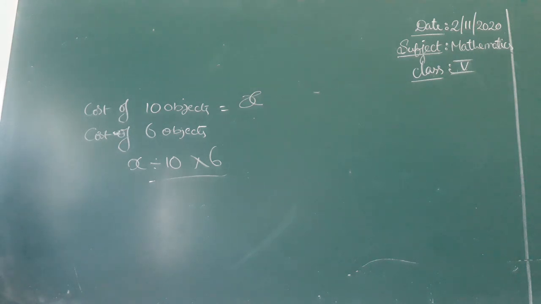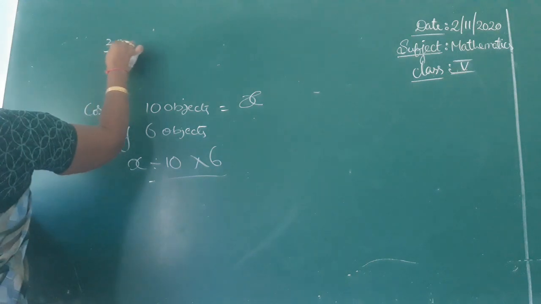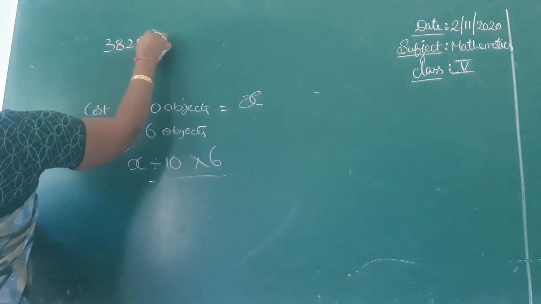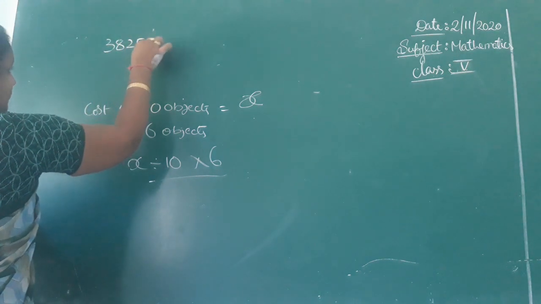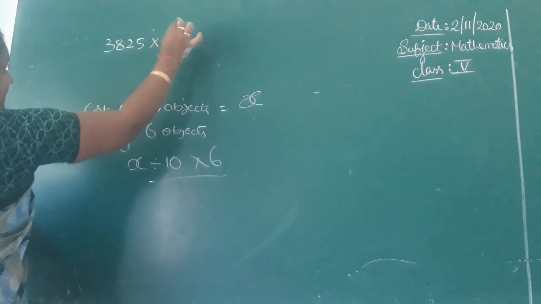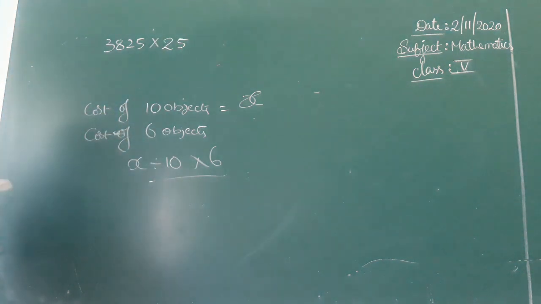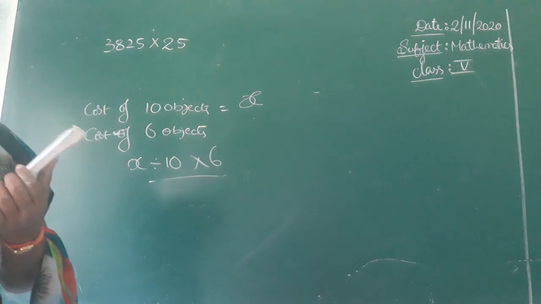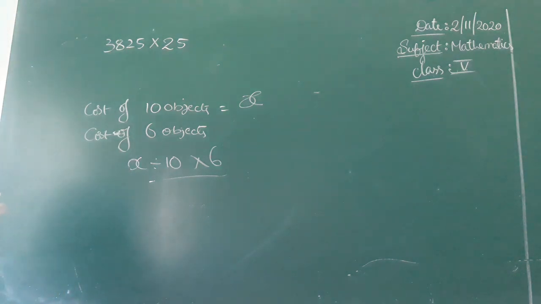Next. What is 3825 added to itself 25 times? Repeatedly they added that number 25 times. Repeated addition means multiplication. See.